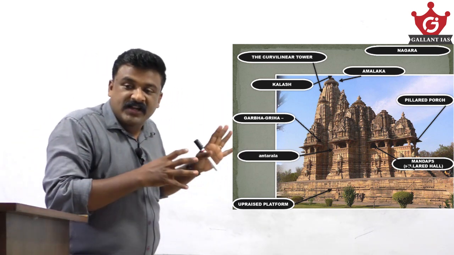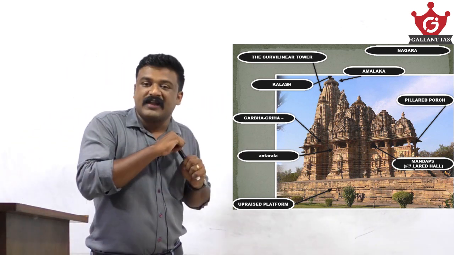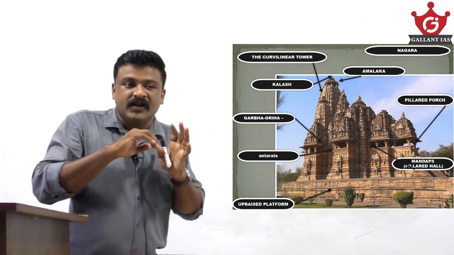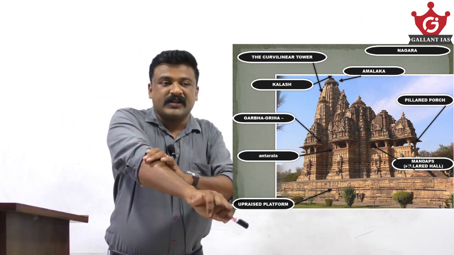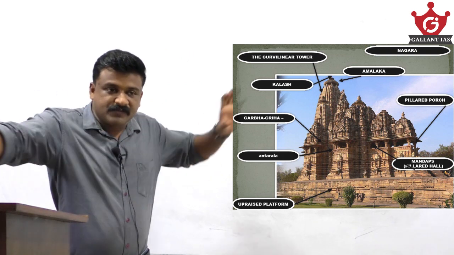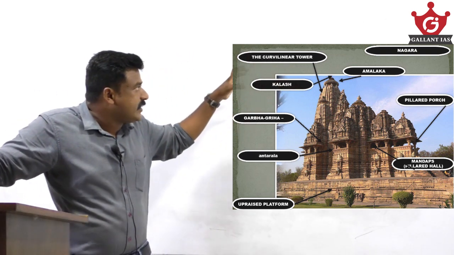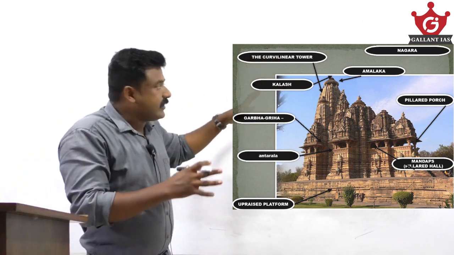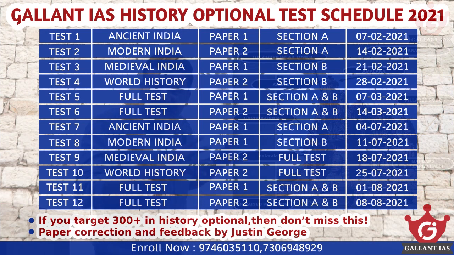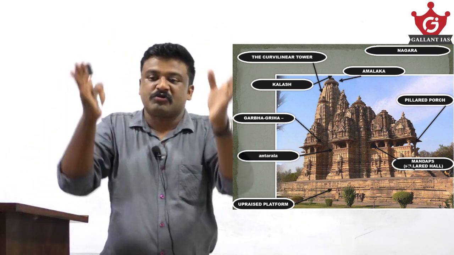Now, coming to the Nagara style of temple architecture, what are the main temple terms related to it? As shown in the image, in Nagara style of temple architecture the tower is always called Shikhara. Shikhara is a conical tower or a beehive shaped tower.